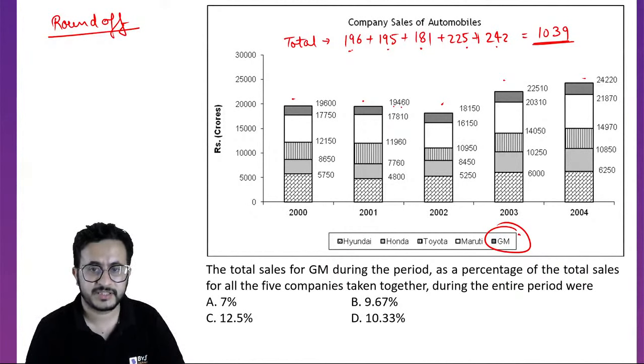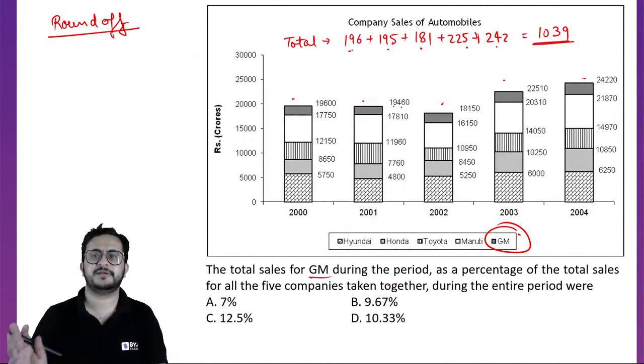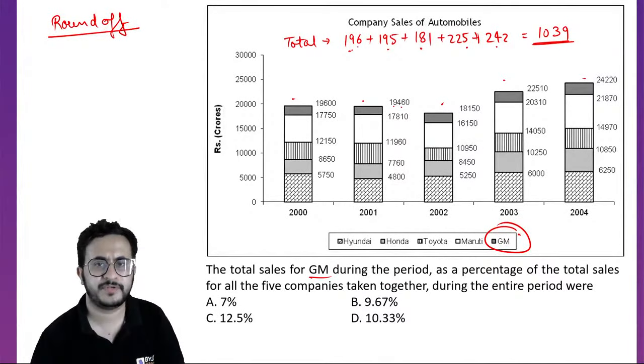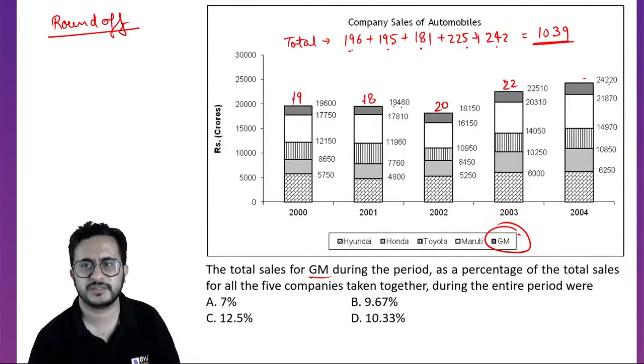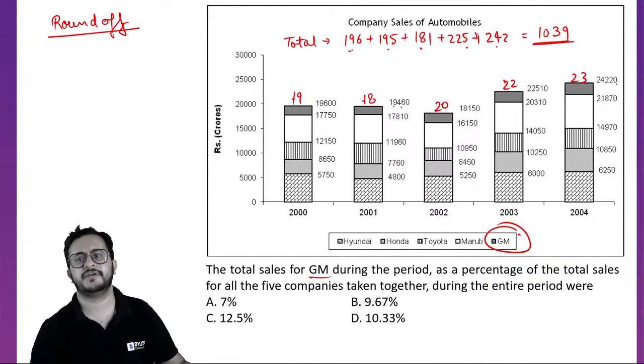Now we have to find GM and find out what is the percentage. So GM we can say 77 to 96, 19. 78 to 94, 18. This is 20. This is 22. This is 24. So let us take 23, because we're rounding off.